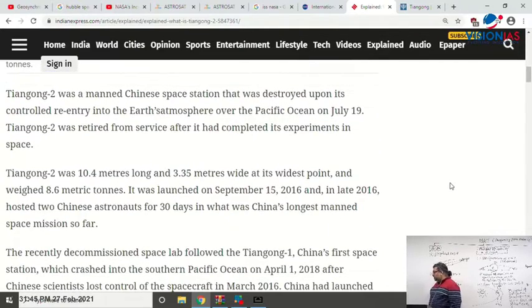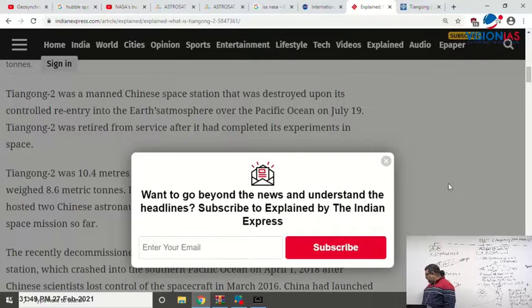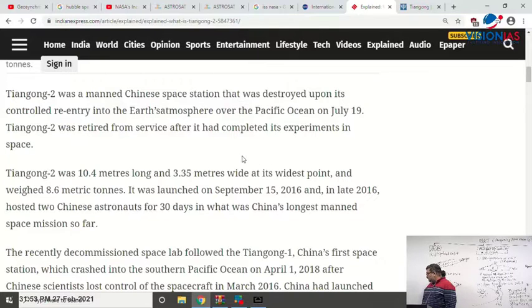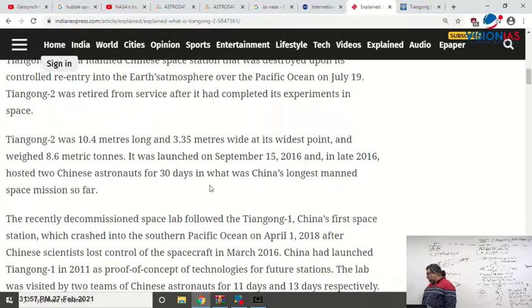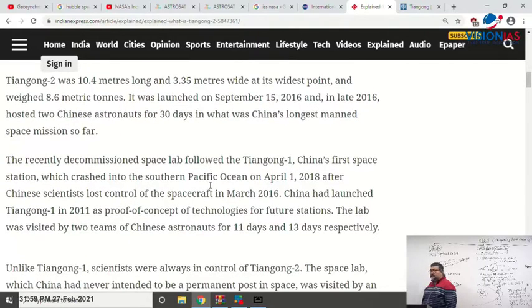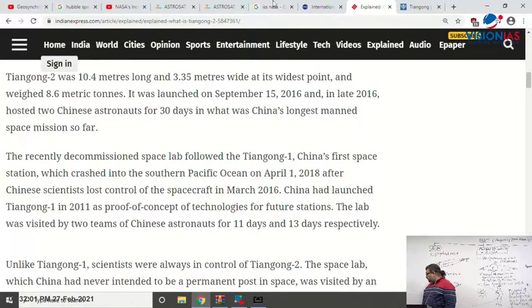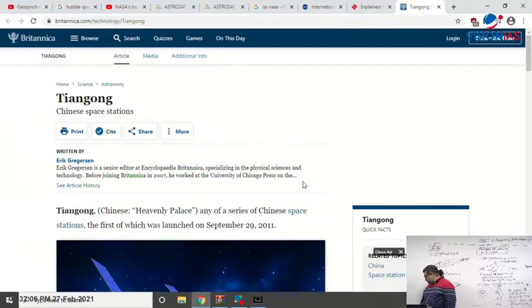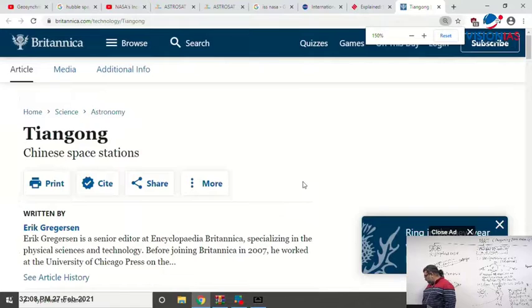Tiangong 2 was a manned Chinese space station that was destroyed upon its controlled re-entry. It was dropped into the Pacific Ocean on July 19th and retired. China is still trying to develop that, and you can read from the news. Now you find the description of Tiangong there.